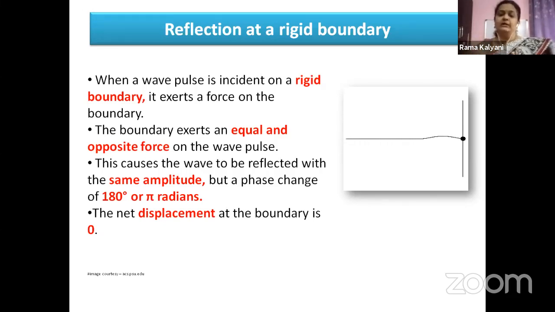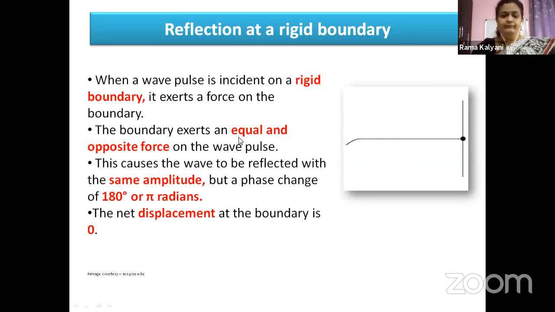Similarly, in this wave, the amplitude and the frequency are not changing, but its crest becomes its trough. That is the reflection of a wave at a rigid boundary.